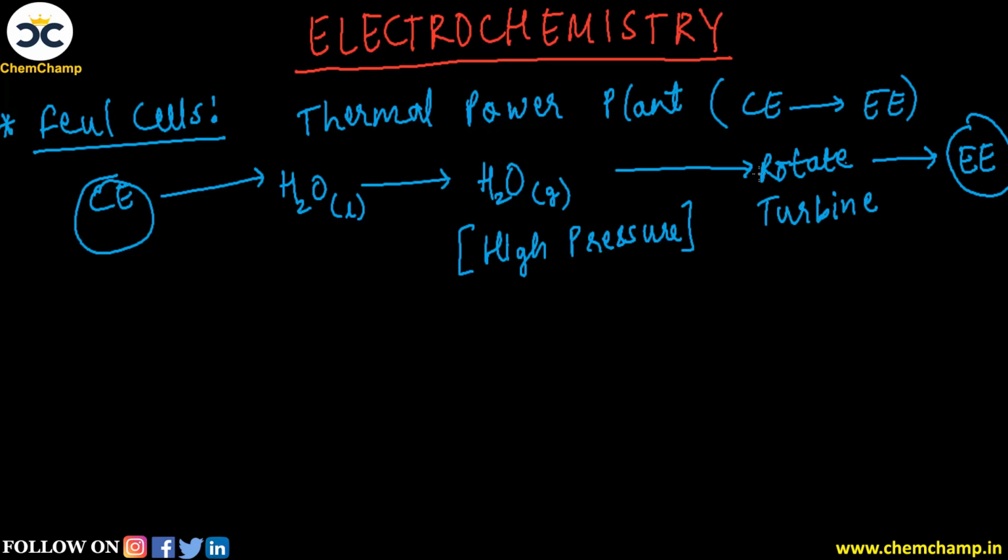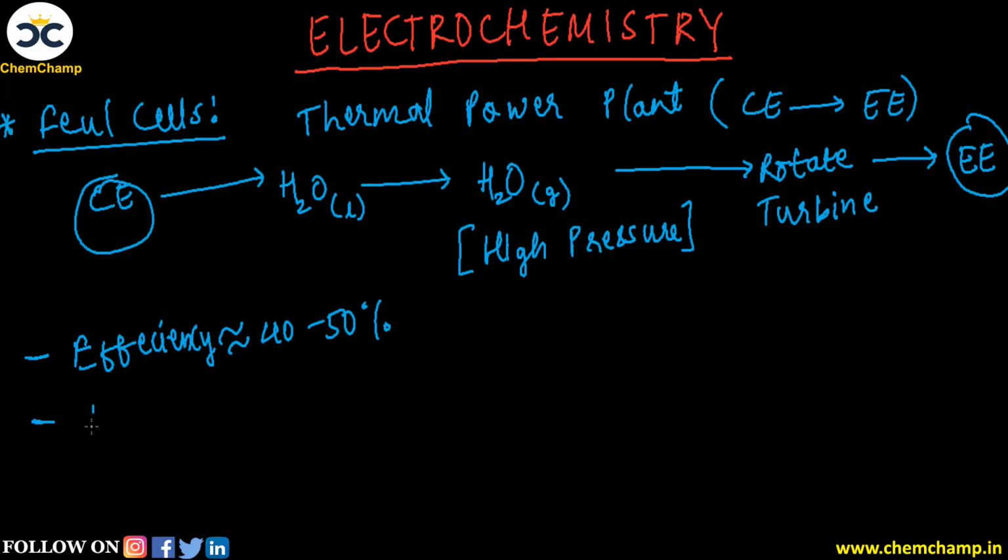Now in the overall process, let's say अगर हमारे पास 100 joule of chemical energy available है and उससे जो electrical energy produce होगा, that will be approximately 40 to 50% only. So here we can see the efficiency of a thermal power plant is approximately 40 to 50%. So यहाँ पर हम ये drawback list down कर सकते हैं.